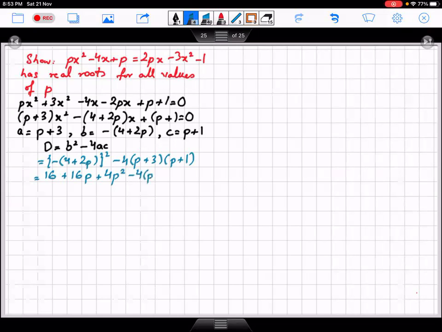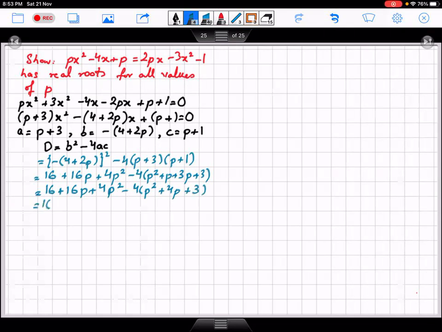This should be p square plus p plus 3p plus 3. So this becomes 4p square, p square plus 4p plus 3.